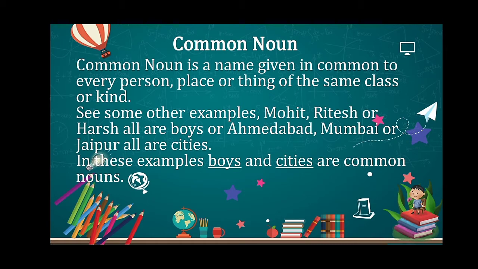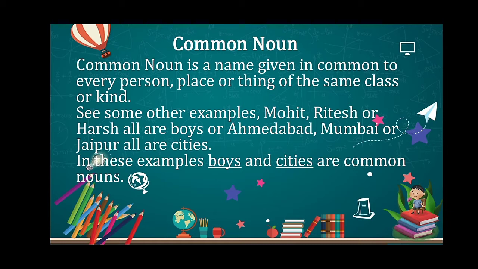So we can say that common noun is a name given in common to every person, place, or thing of the same class or same kind. See some more examples. Mohit, Ritesh, or Harsh, all are boys. Or Ahmedabad, Mumbai, or Jaipur, all are cities. In these examples, boys and cities are common nouns.